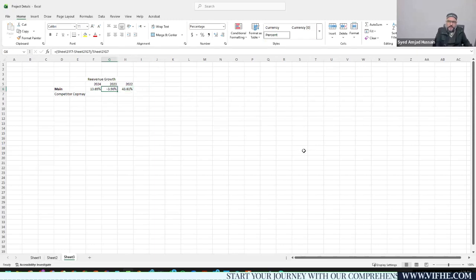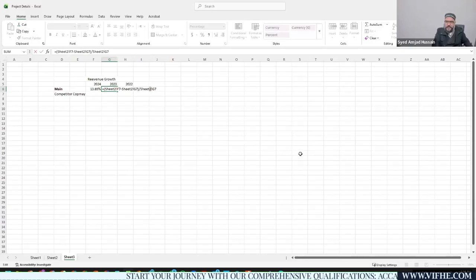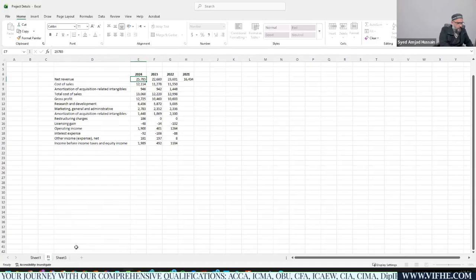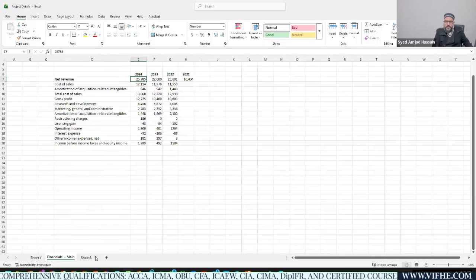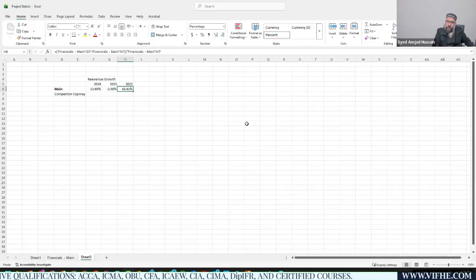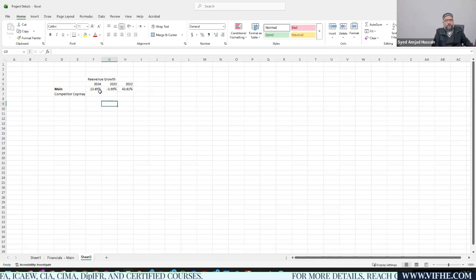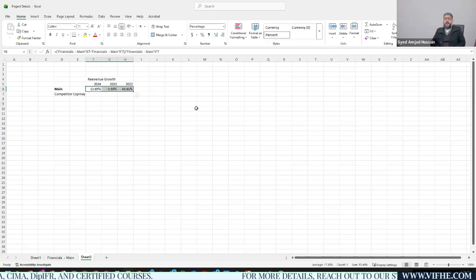You can see automatically this data was referred from sheet number 2. If I rename this sheet to financials main company, you would see the reference was already updated. This is the name of the sheet, so your formula will automatically be updated. This is what the examiner is actually looking into, how you can apply those formulas within the Excel sheet.